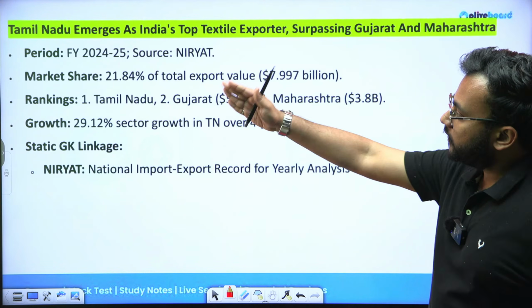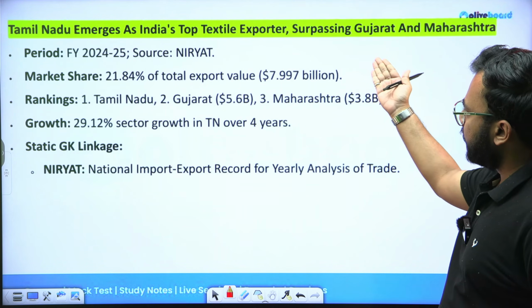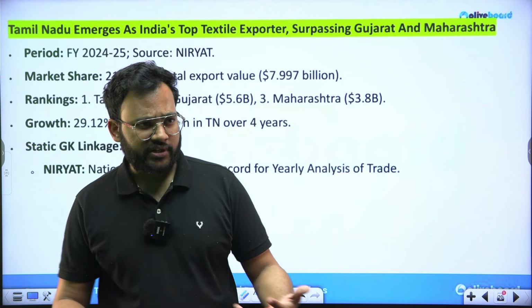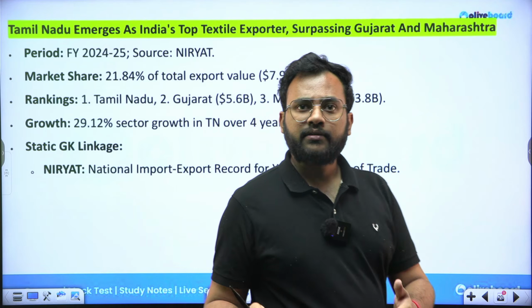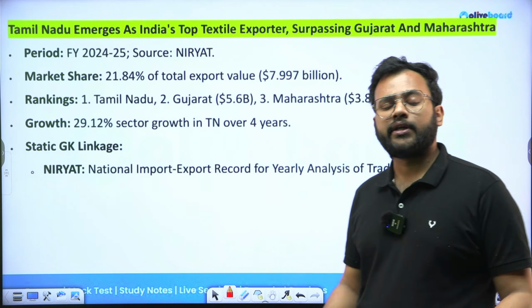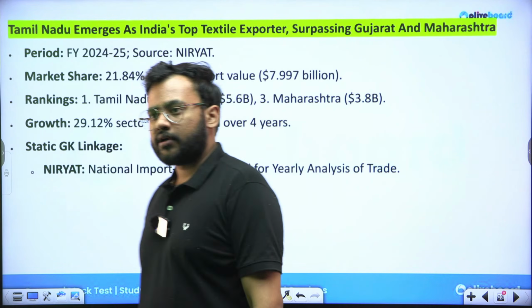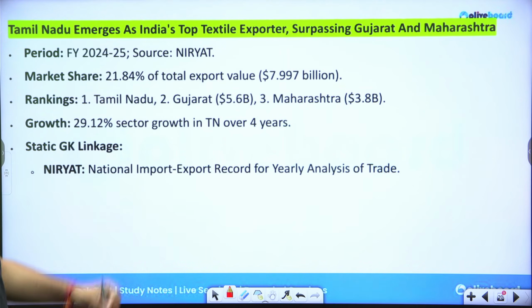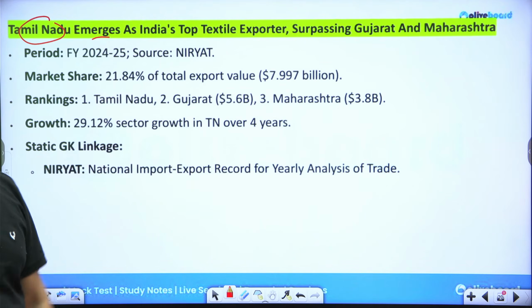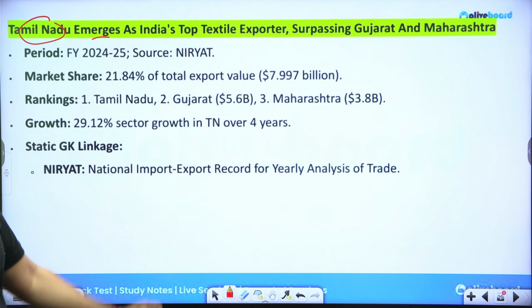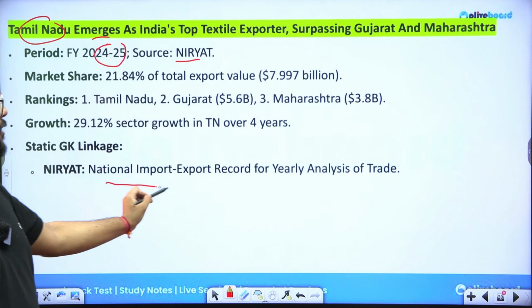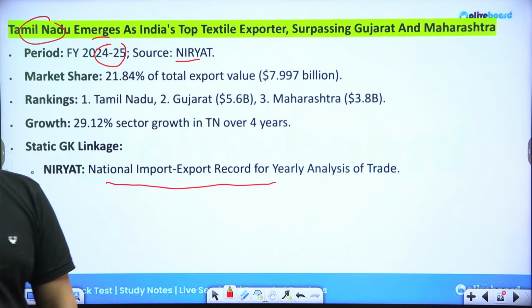Chaliye. Tamil Nadu emerges as India's top textile exporter, surpassing Gujarat and Maharashtra. For years, nearly a decade almost, Gujarat and Maharashtra have topped this list. They have been ranked first as far as textile exporters are concerned. But recently Tamil Nadu has occupied the first spot for FY 2024-25. The source for this is NIRYAT, the National Import-Export Record for Yearly Analysis of Trade.